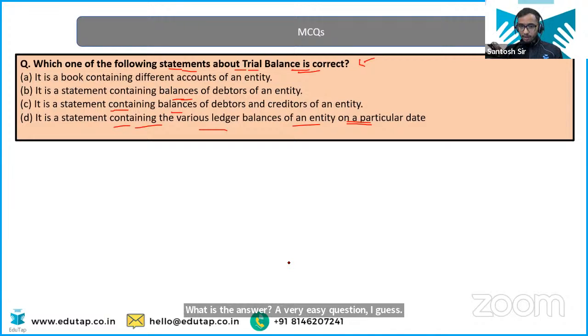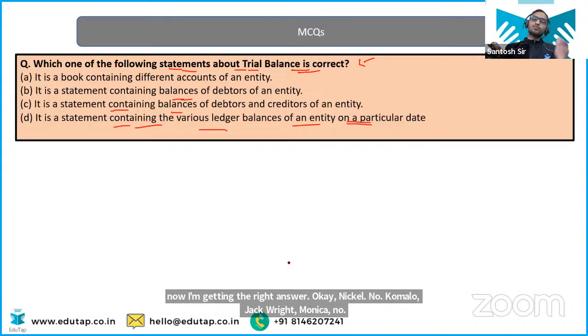Very easy, but I'm not getting the right answers. Why? I want everyone to answer this question. Very easy this is, huh? What is trial balance? It is a book containing different accounts of an entity. It is a statement containing the various ledger balances. Arre, we have done this, na? Trial balance. Okay, now I'm getting the right answer. Okay. Ritika, Neeraj, Nikhil, Nishita, Anupam, no. Komal, no. Jack, right. Monica, no. Akhil, no. Yeah, so most of you are correct.